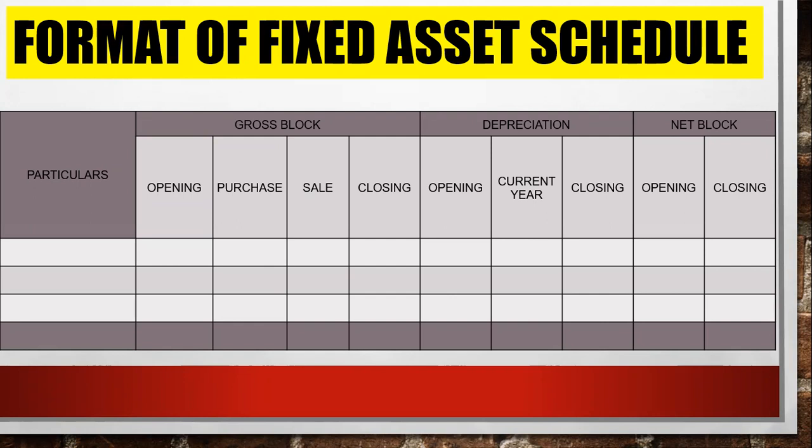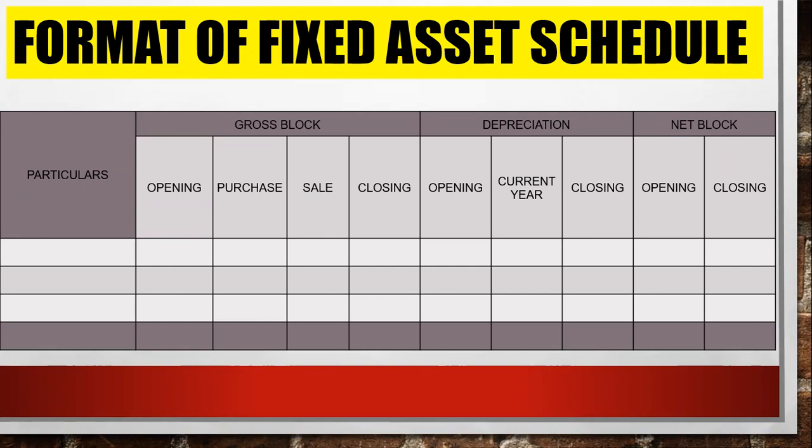And then there are purchases. For the current year, have you purchased anything or not? We are talking about the current year. For purchases and sales, you have to look at the current year. Opening is the original cost of your asset. If you made any purchase during the year, you write it here. If you made any sales during the year, you deduct it from here, and you will get the closing.